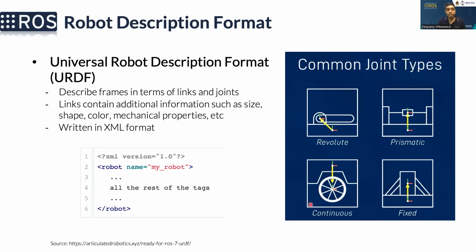And then we have the continuous joint. This you can see in wheels and encoders. That means it can rotate, but there's no range of motion. The range can be infinite. You can turn as many times as you want. And then we have the fixed type of joint. That means the two objects, or the two links. Links are the things that actually connect together using a joint. So these two links are fixed together. That means they can't move.